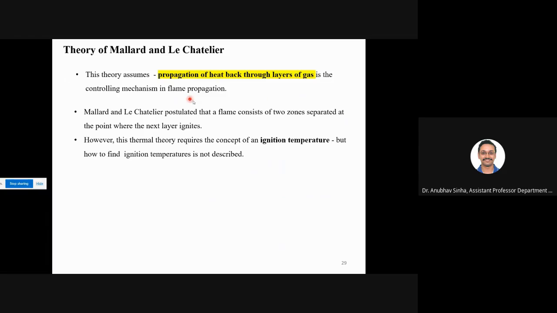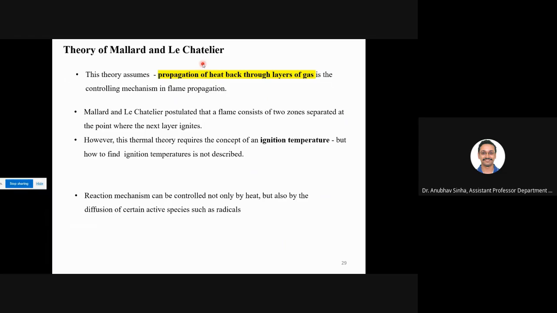So this I think I have discussed already. They talk about two zones, and then they talk about ignition temperature. The difficulty with this theory is that they do not define how to find this ignition temperature. You have to take some assumption. But in actual physics and chemistry, reaction mechanisms are not only controlled by heat but also by diffusion of species. That part is being neglected by this theory.